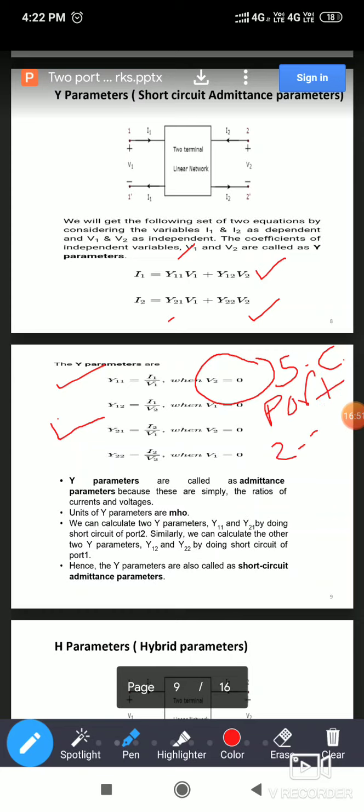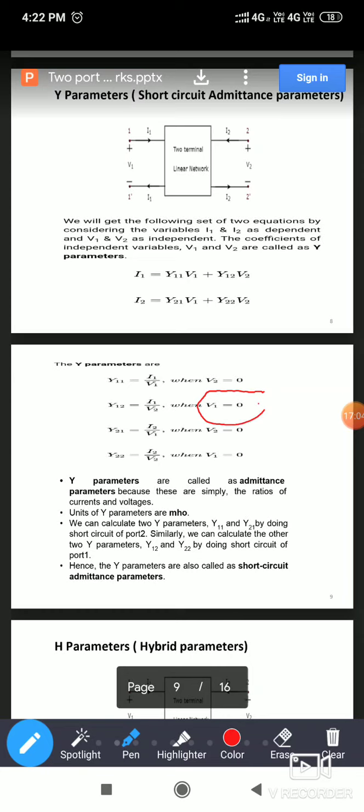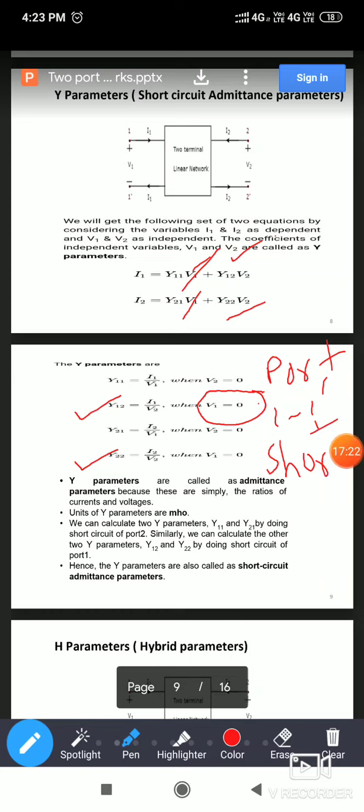Port 2 2 dash you have to make it short. Then you are getting two parameters Y11 and Y21. Similarly, when you are putting V1 equal to 0, you will get two parameters Y12 and Y22. So V1 equal to 0 means what? Port 1 1 dash you have to make it short. Okay. So once you are putting these conditions, what will be the condition in admittance parameters?